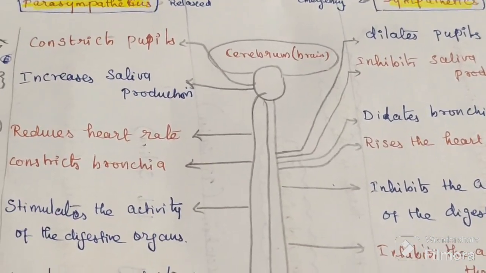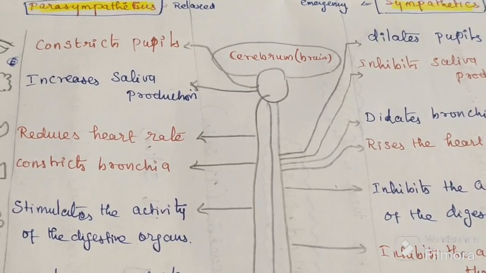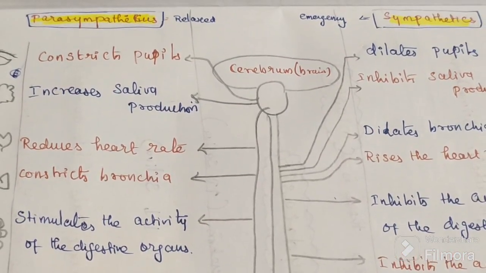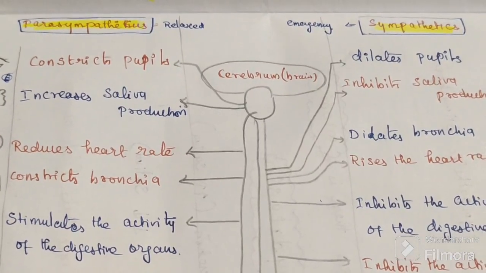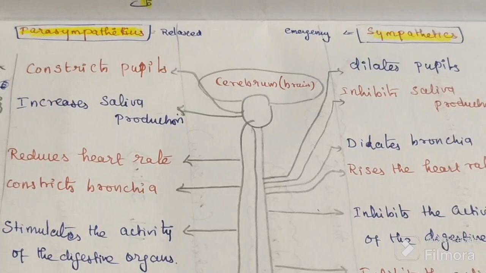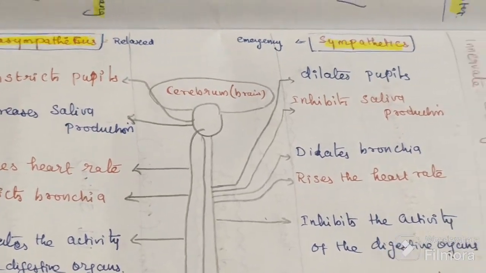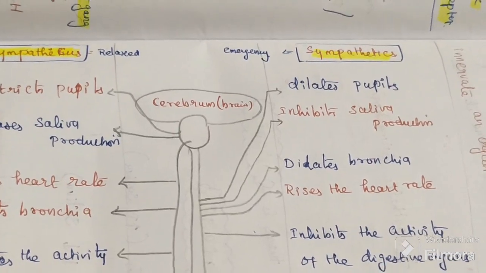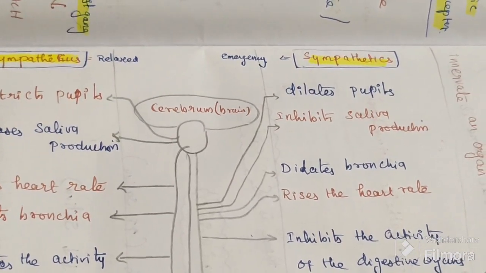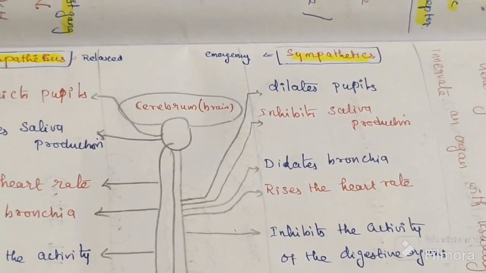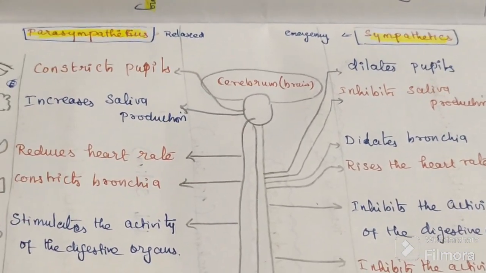Another example: we feel hunger, and salivation takes place, so increased salivation is there. But whenever there is a lion in front of me, I don't have time to eat. It is an emergency situation. At that time, we don't produce saliva. So saliva production decreases.